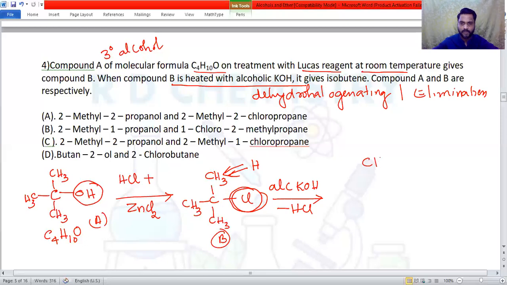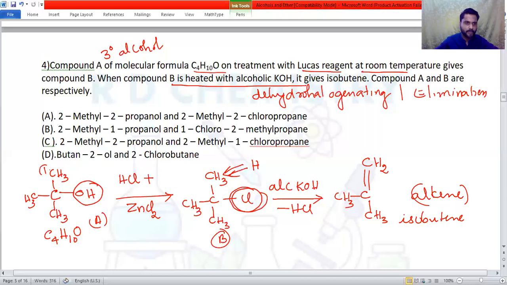So if I remove that hydrogen, it becomes CH2, then C, then CH3, then CH3, and I should have the double bond. You know that dehydrohalogenation will give alkene as the product. So this is actually isobutene. Now the question is compounds A and B are given the IUPAC names. Carbon number 1, 2, 3, so it is 2-methylpropan-2-ol, which is there in option number A and option number C also.